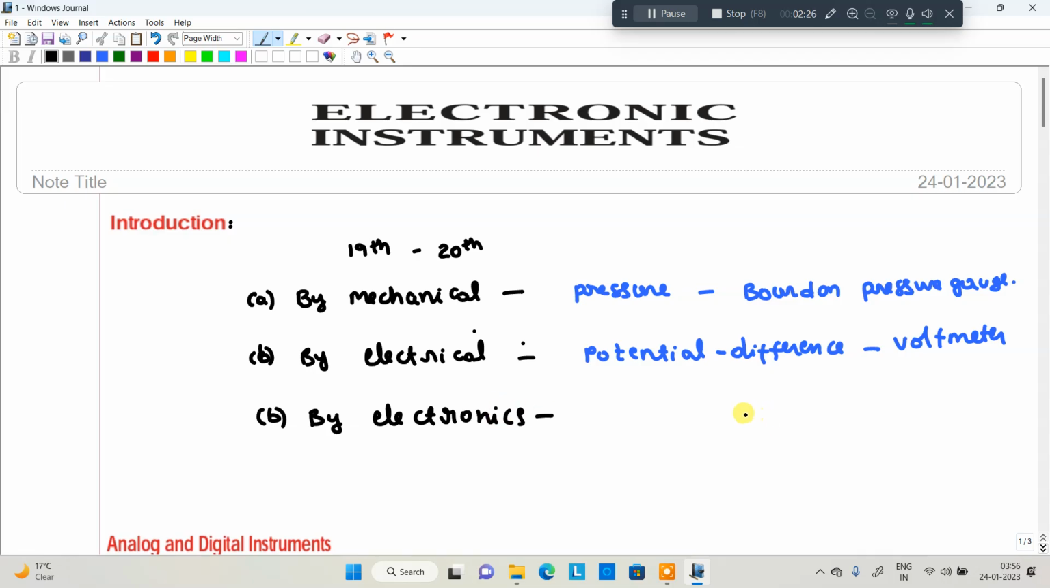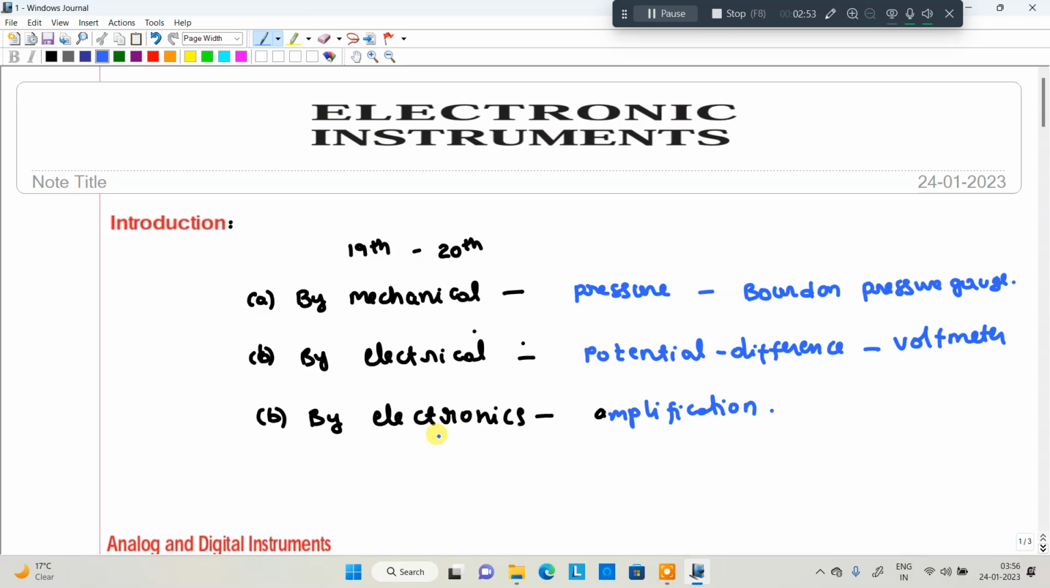By means of electronic instruments, the speciality here is that it is highly sensitive. That means a very small quantity is also measured with the help of the amplification provided. So we are providing amplification, and after amplification we measure the quantities. That is the speciality of electronic equipments. Okay, so this is about the three different categories.